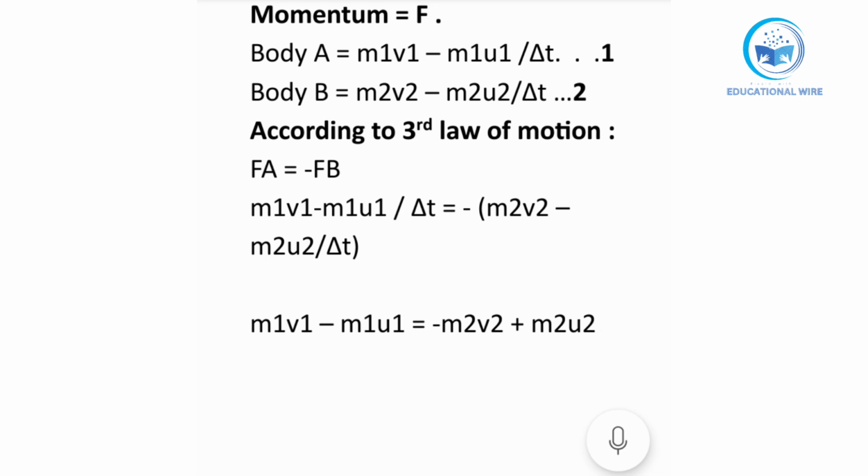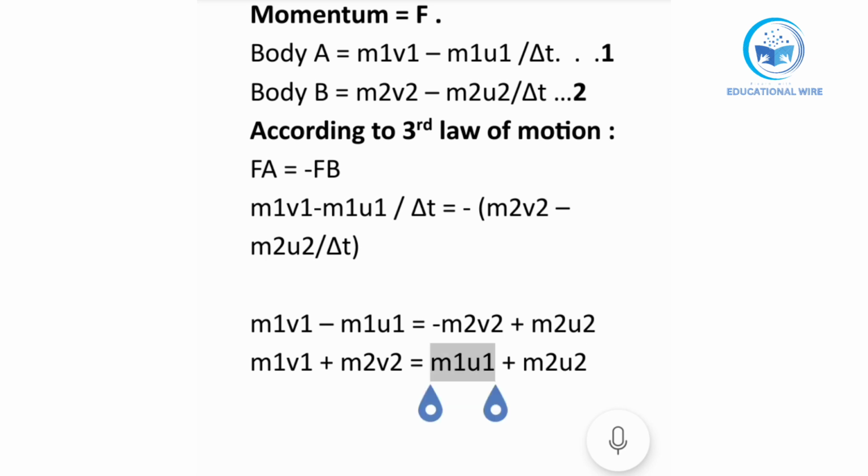After that, these terms will be changing sides. We have m1 v1 which is minus over there, now it will come here as plus: m1 v1 plus m2 v2 is equal to, after that, the minus goes to the other side as plus, m1 u1 plus m2 u2.